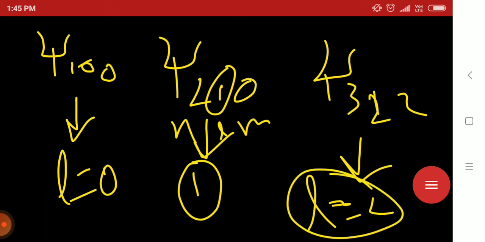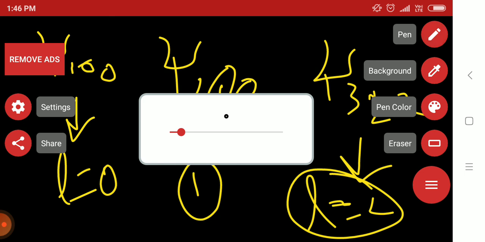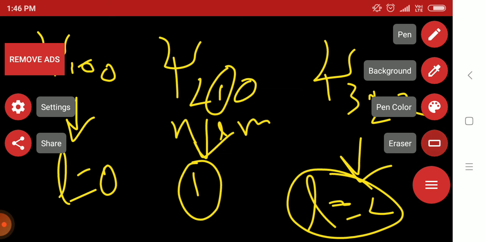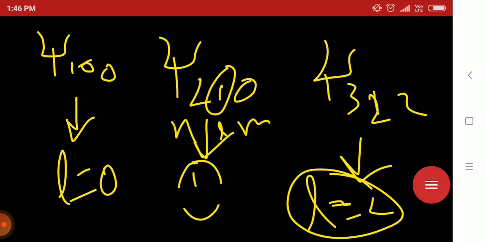So we will first calculate L into L plus 1 into h cut square for each psi.